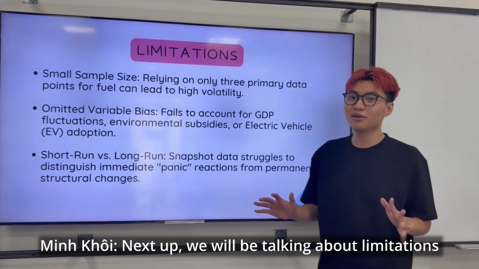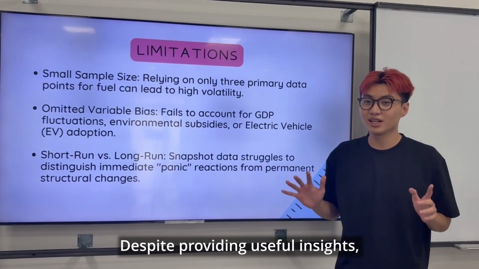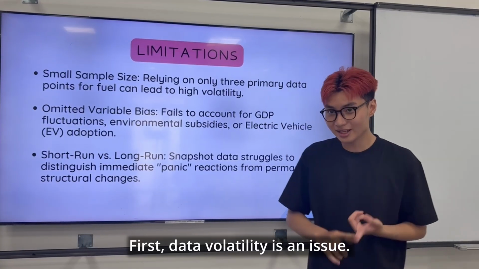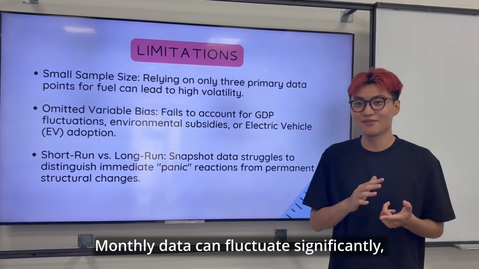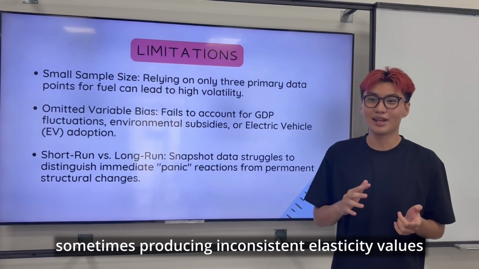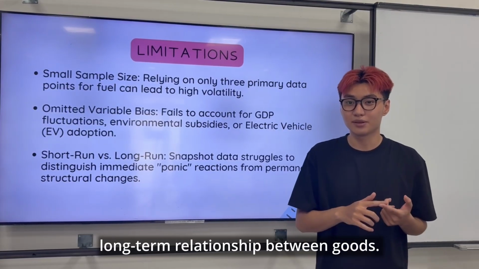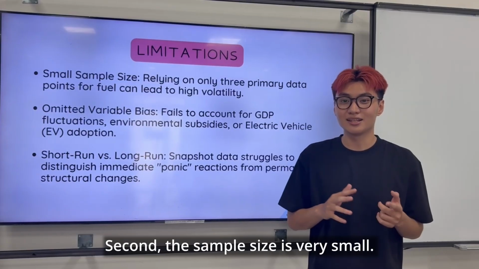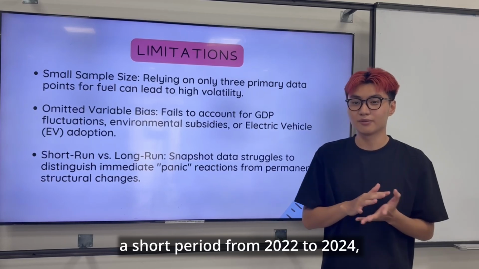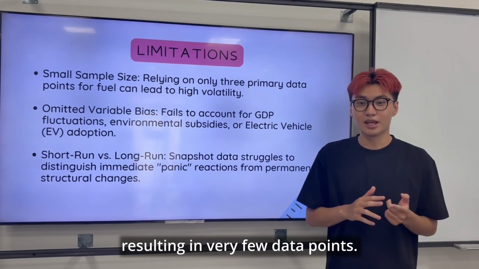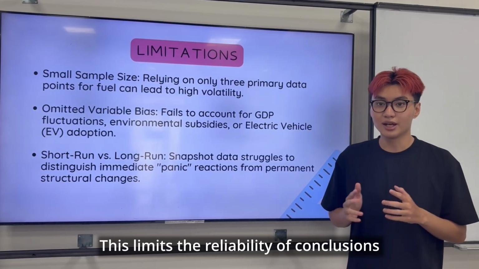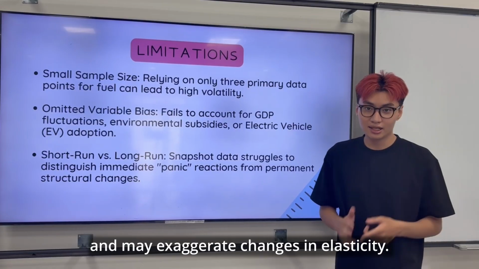So next up, we will talk about limitations. Despite providing useful insight, the analysis has several key limitations. First, data volatility is an issue. Monthly data can fluctuate significantly, sometimes producing inconsistent elasticity values that may not reflect the true long-term relationship between goods. Second, the sample size is very small. The diesel and gasoline analysis only covers a short period from 2022 to 2024, resulting in very few data points. This limits the reliability of conclusions and may exaggerate changes in elasticity.